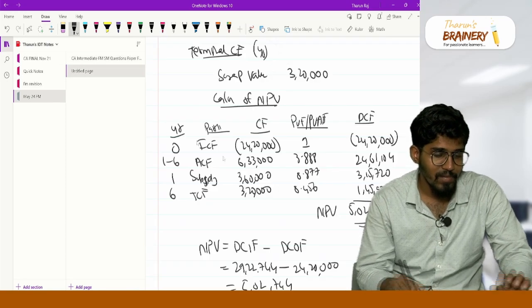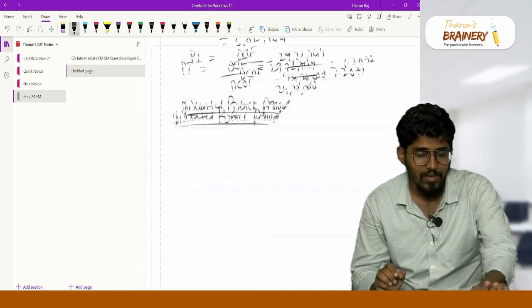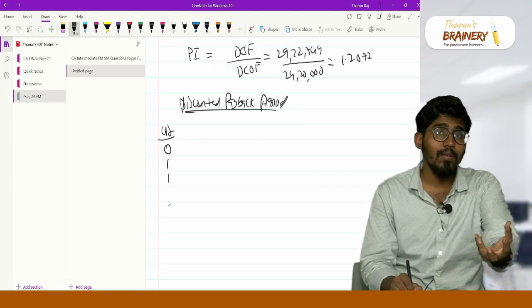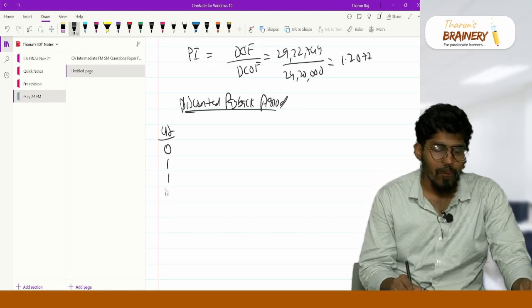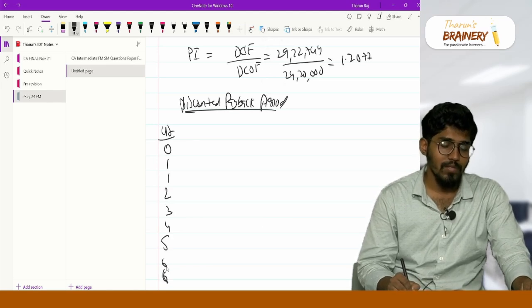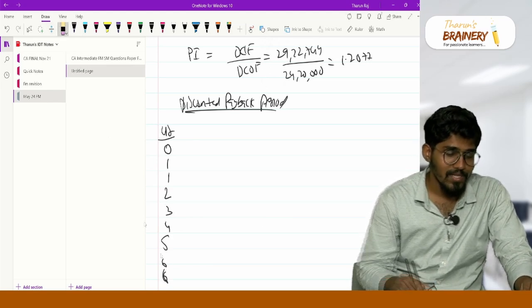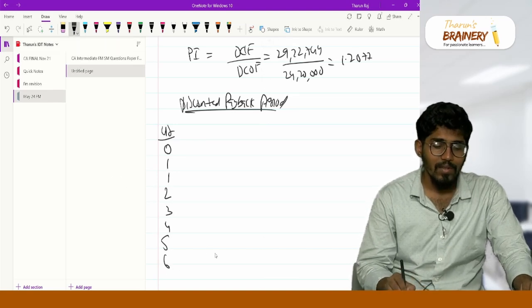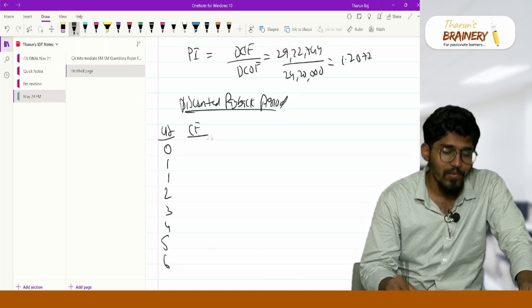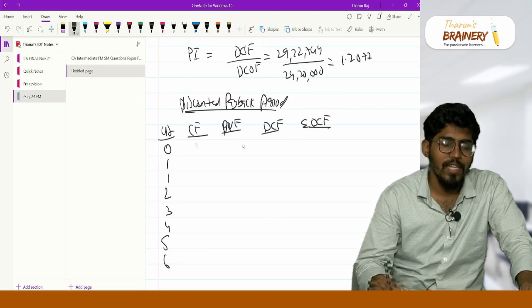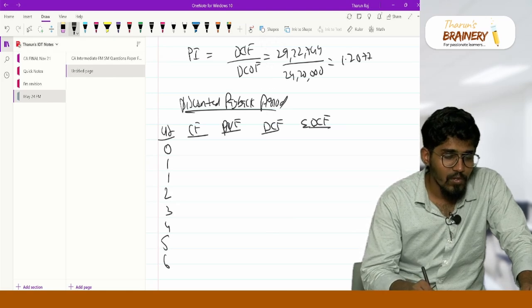Are you all understanding what I'm trying to do? I will just show it. Very good question. In year 1 I am also receiving one more inflow, so I can total it, and it ends by the 5th year. Then cash flows, then present value factor, then discounted cash flow, then cumulative discounted cash flows. The 0th year I should not write.